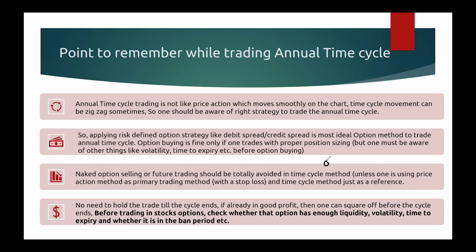Why is it not required? Because sometimes what happens, you bought here and it started going up, you are already in good profit, you did not book your profit, and finally it closed here. What was the open price? The open price was say around 170 and it closed at say 171, 172. The cycle worked because the close was above the open price, but it was already at 180 and you did not book your profit. Now you gave away all your profit. So that is what I mean to say, you can book your profit here only. No need to wait till the cycle ends.